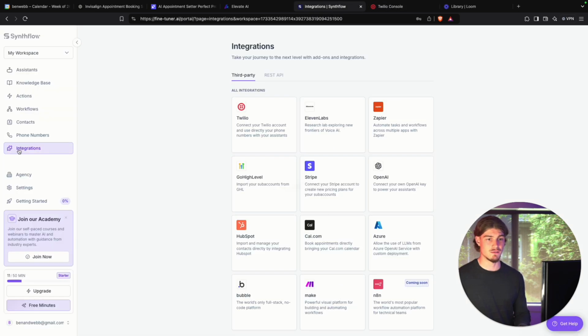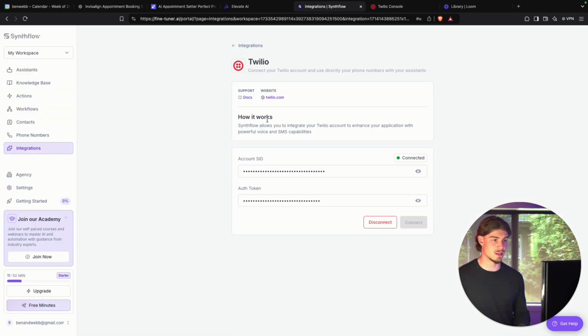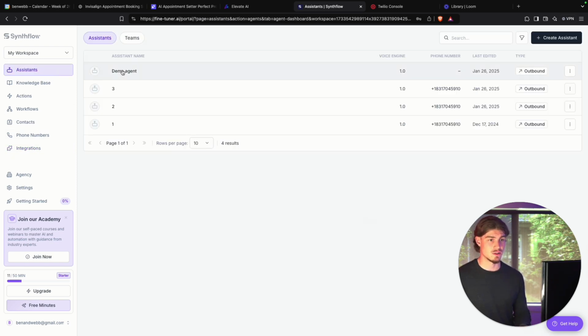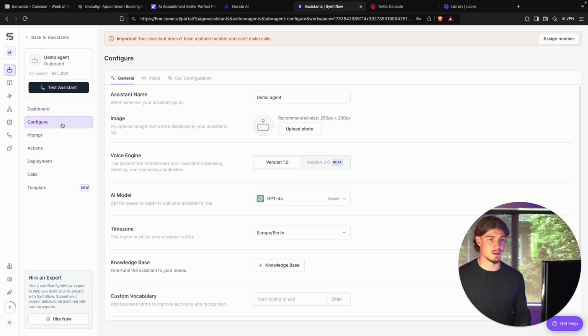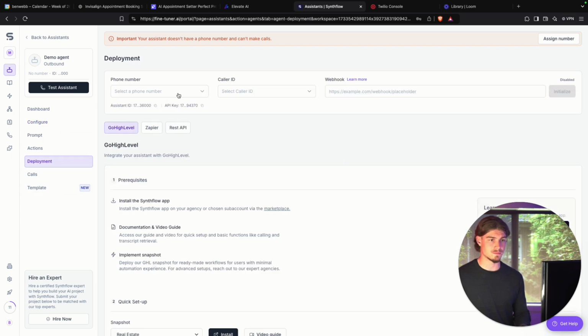And then inside of Synthflow, you saw I went into integrations. You'll click on Twilio and you'll paste those two numbers inside of those fields. And then the number that you bought inside of Twilio will be available to add to the agent. So this demo agent here under deployment, the phone number that I bought inside of Twilio will show up.